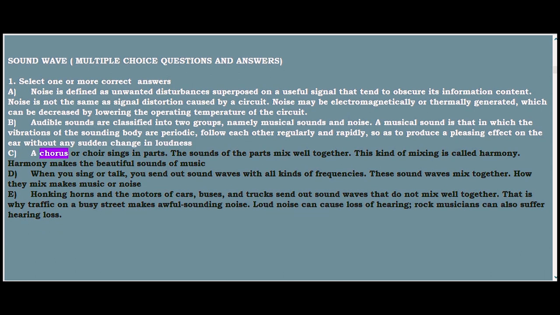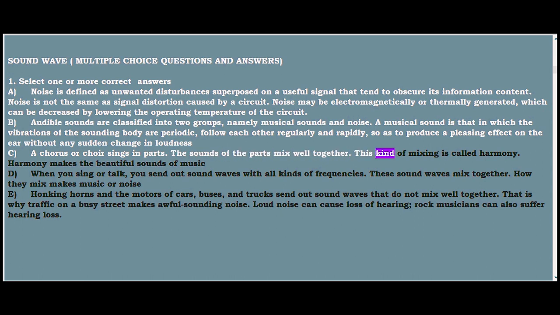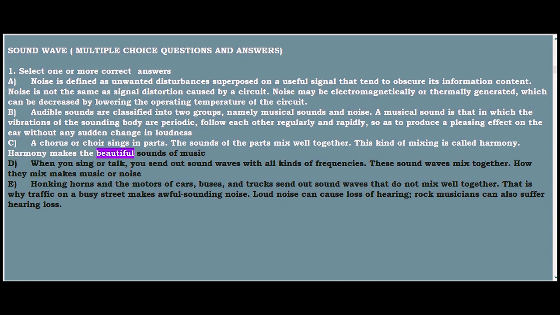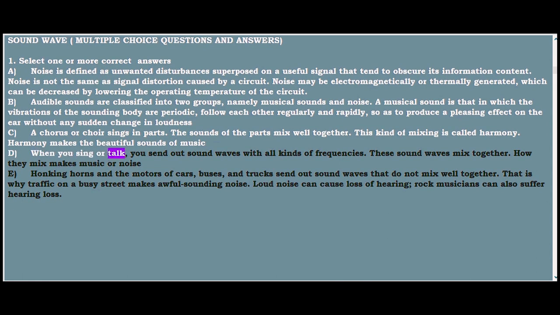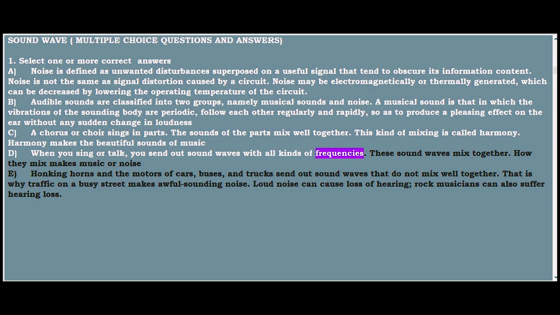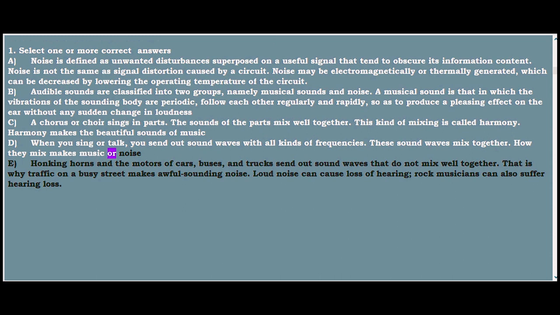C. A chorus or choir sings in parts. The sounds of the parts mix well together. This kind of mixing is called harmony. Harmony makes the beautiful sounds of music. D. When you sing or talk, you send out sound waves with all kinds of frequencies. These sound waves mix together. How they mix makes music or noise.